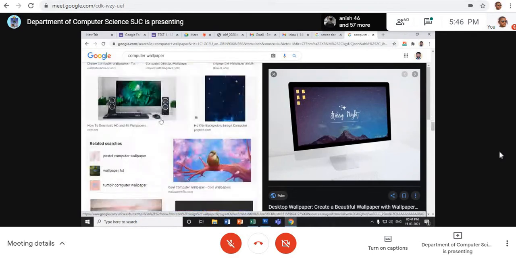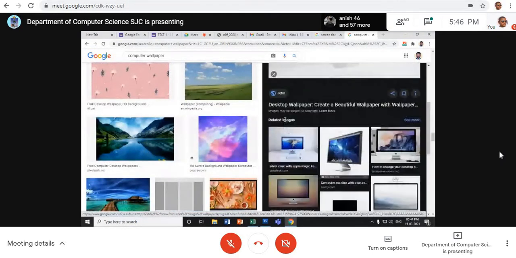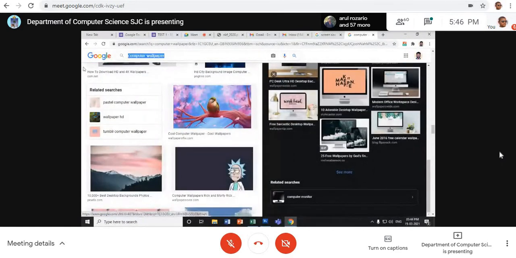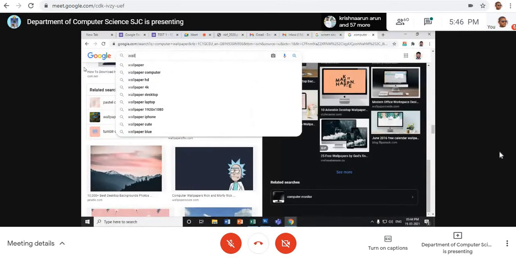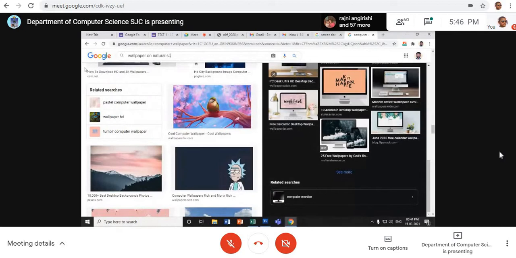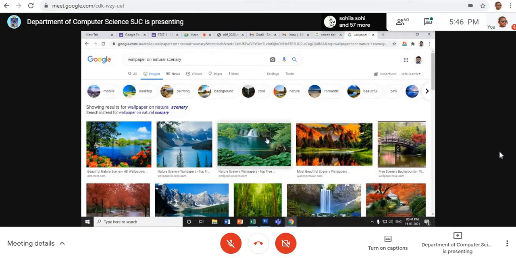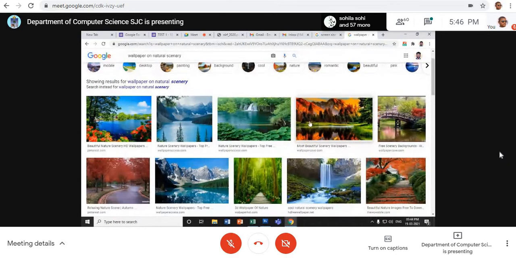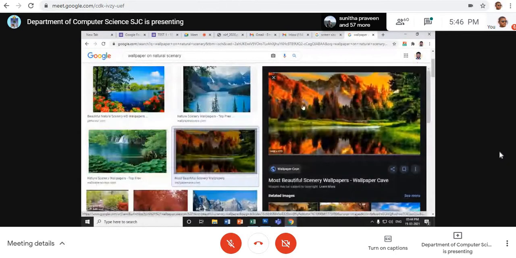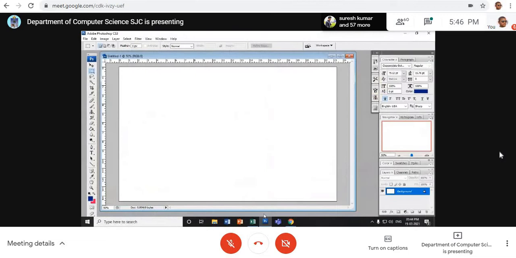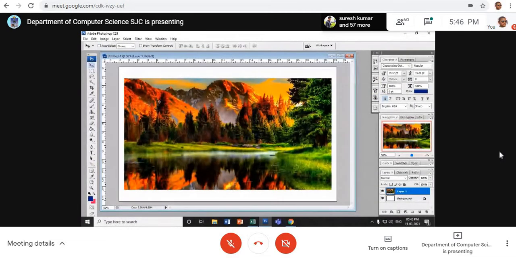Which one is good? You can choose the best one for the design. If you don't like this, for example, wallpaper on natural scenery, you can give like this. See, you've got beautiful wallpapers and you can have some text over that. See, I just click over it. Right click, copy and bring it here. I pasted it. See, it's a beautiful image actually.